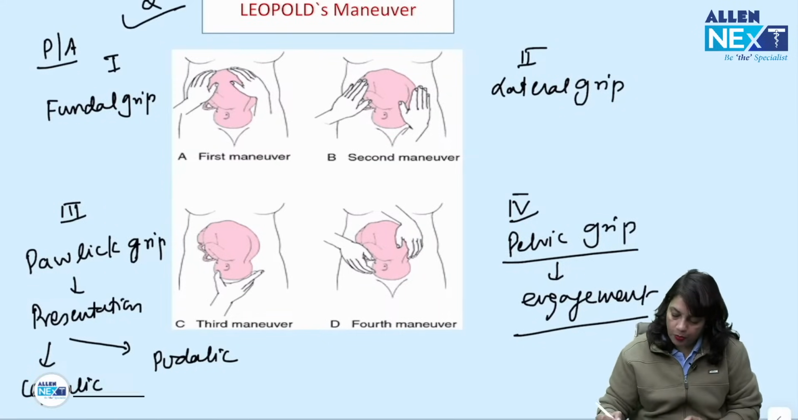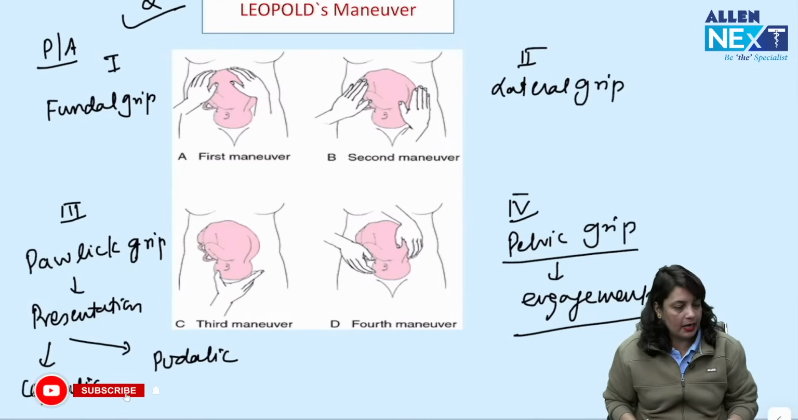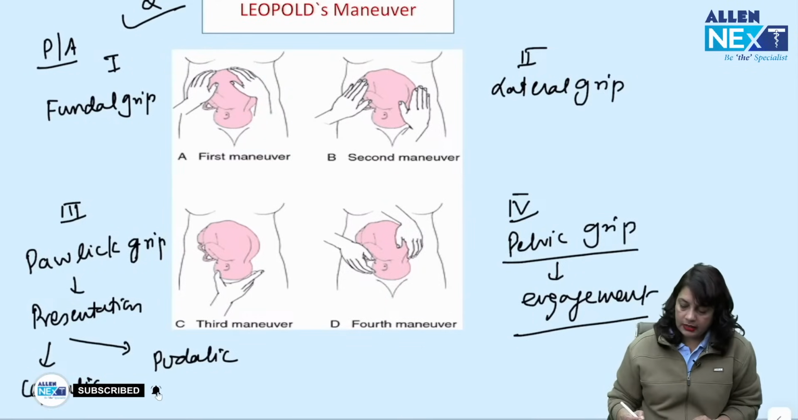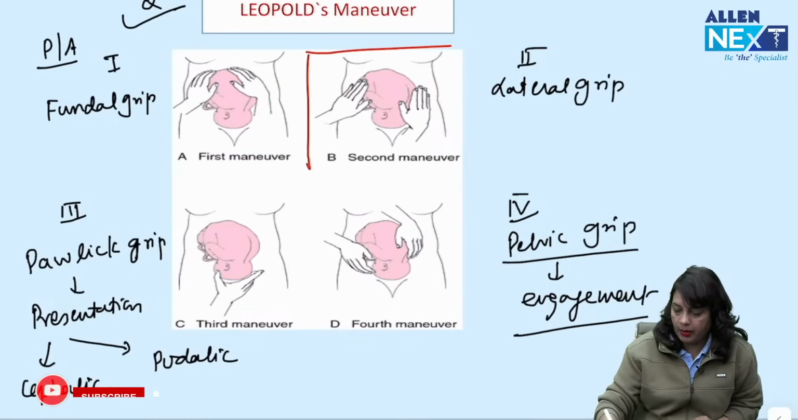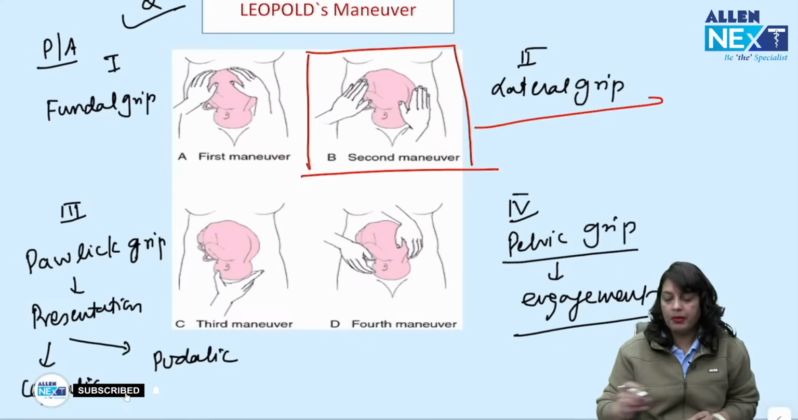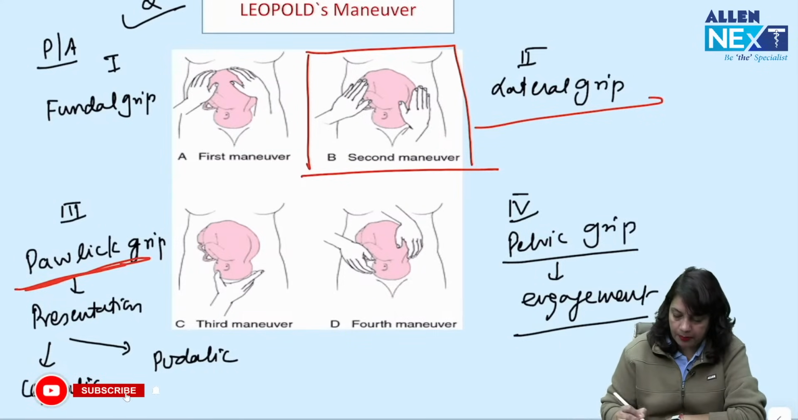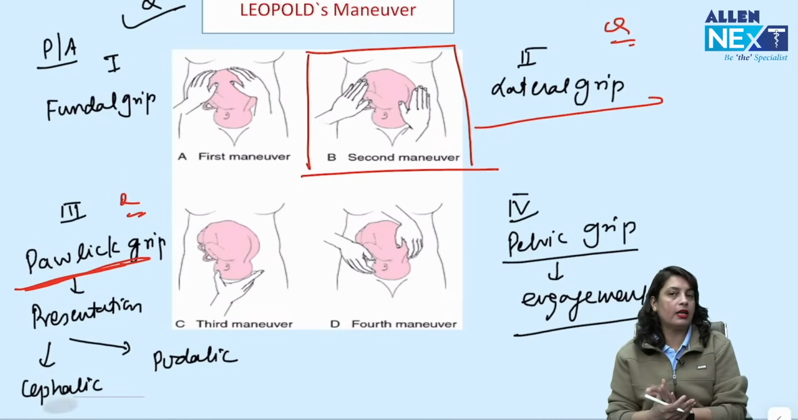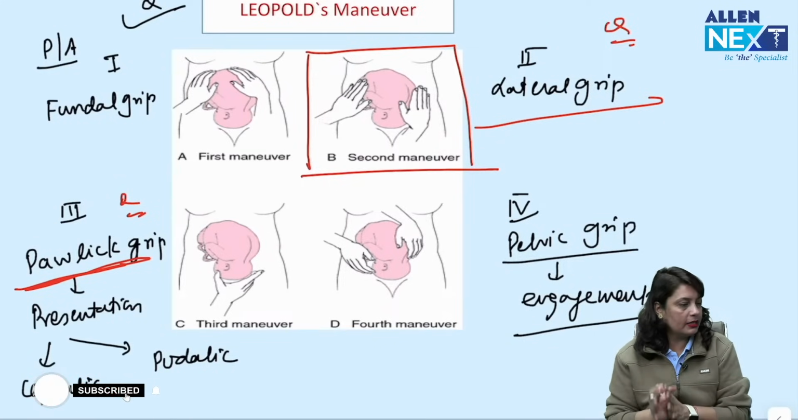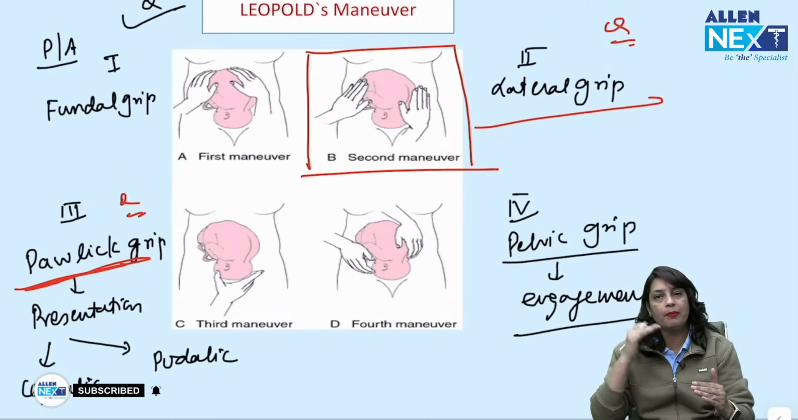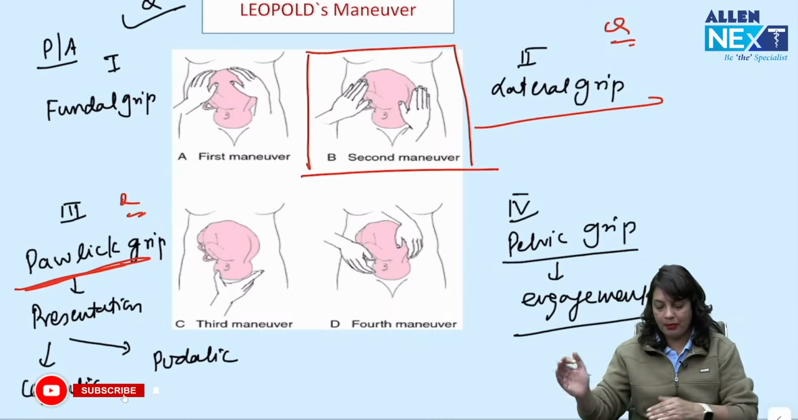Answer is Leopold's maneuver to describe the lie and presentation, and they can give you a second grip and they can ask you what is this grip. Answer will be lateral grip. They can ask you the third grip, that will be the pawlik grip. So this maneuver is the Leopold's maneuver, and there are four grips: fundal grip, lateral grip, pawlik grip and pelvic grip.